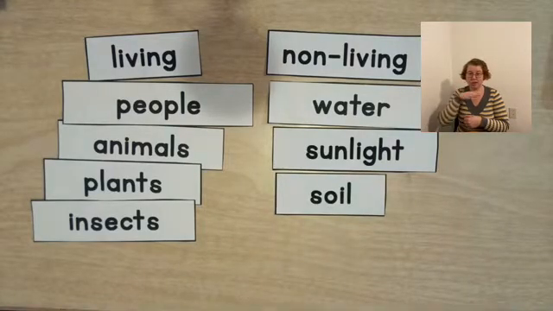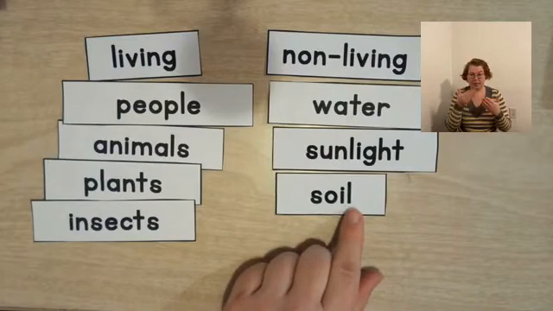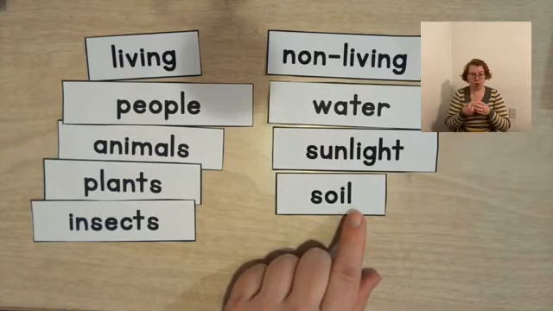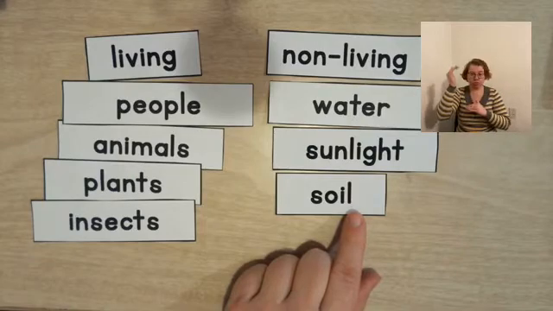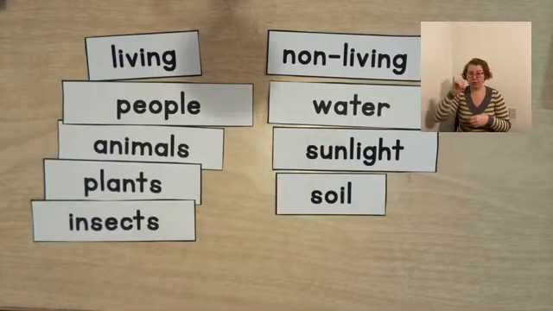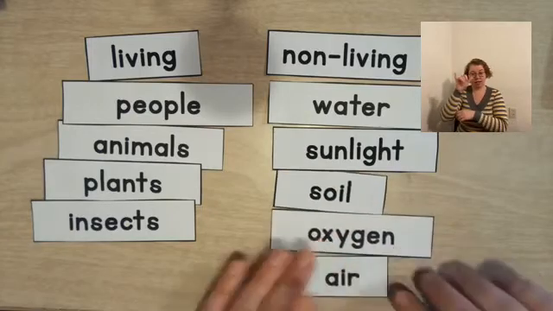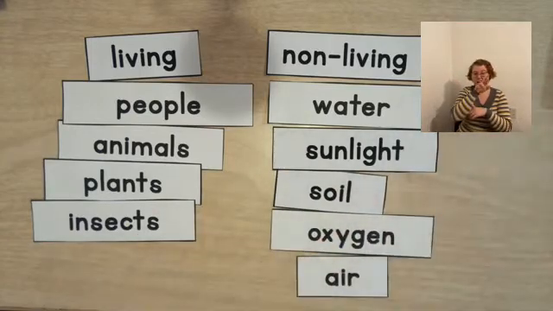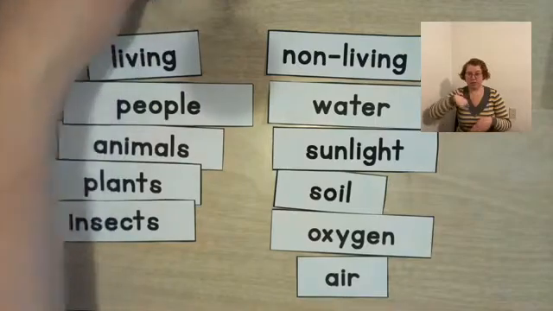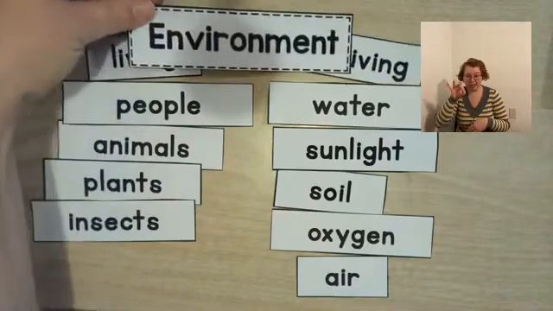the dirt that you see in the yard, that is not something that's eating. It's not something that's getting rid of waste. It's not growing and developing. So soil is non-living. The oxygen and the air, these are all non-living things that we would find in the environment.